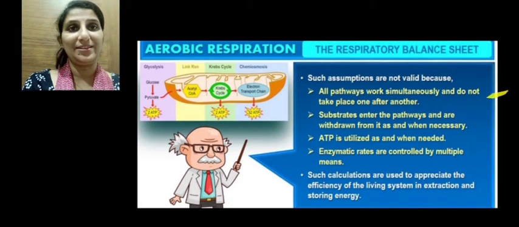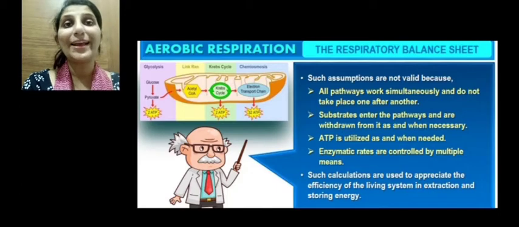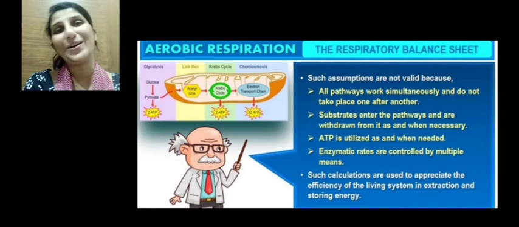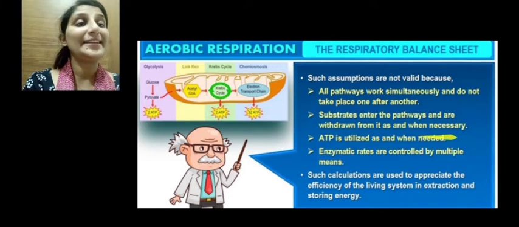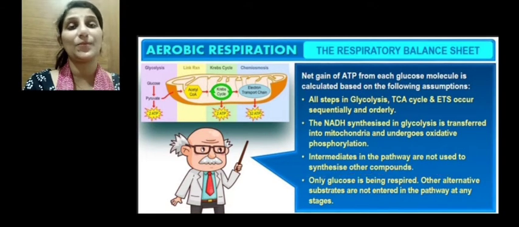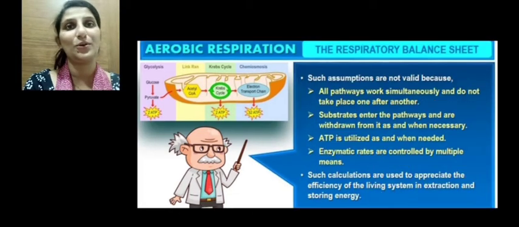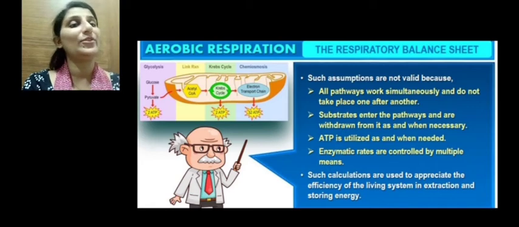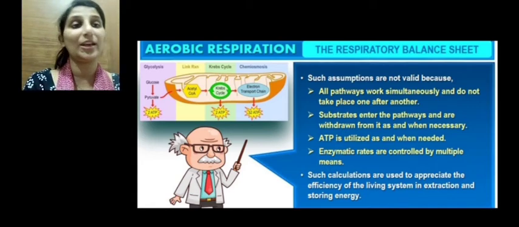Such assumptions are not valid, because we cannot expect that glycolysis, Krebs cycle and ETS take place in a sequential order. All pathways work simultaneously and do not take place one after the other. Substrates enter the pathway and are withdrawn from it as and when required. Here we assumed that intermediates are not used to synthesize other compounds, but it is not like that, because substrates enter the pathway and are withdrawn whenever required, and ATP is utilized as and when needed.